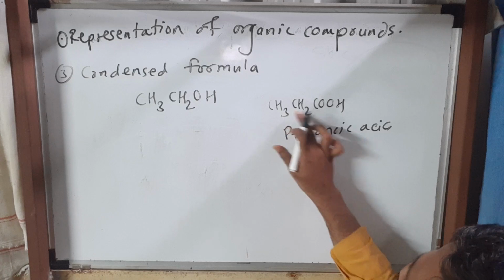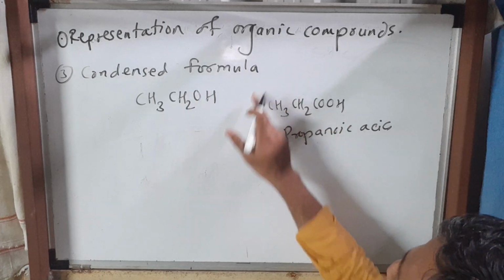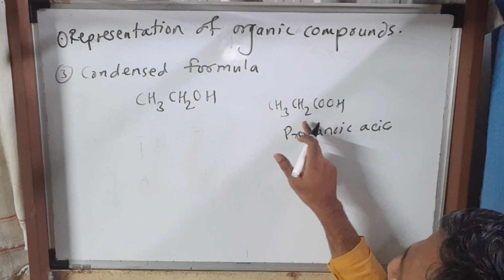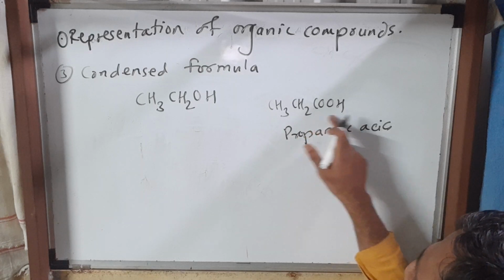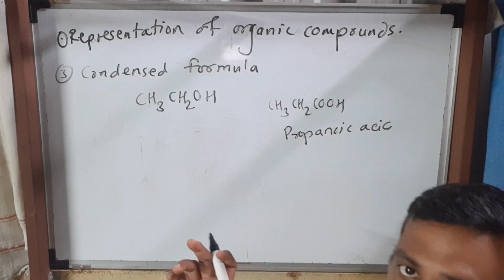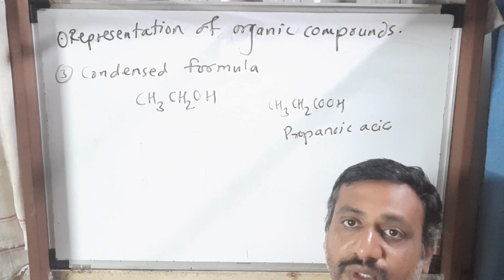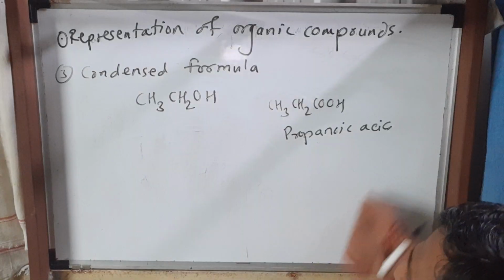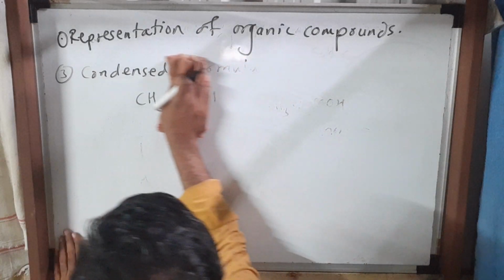3 carbon atoms: 1, 2, 3. First carbon, around it 3 hydrogens. Second carbon, around it 2 hydrogens. And the last carbon atom, that is the COOH group. Okay, that is the COOH group. So that is the condensed formula, which is very important.